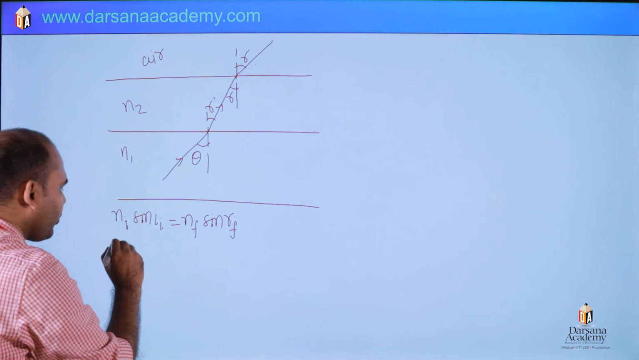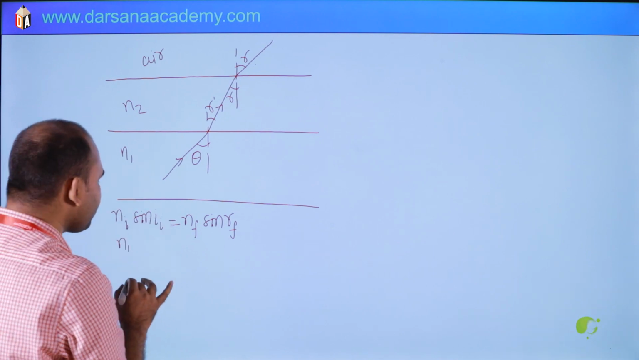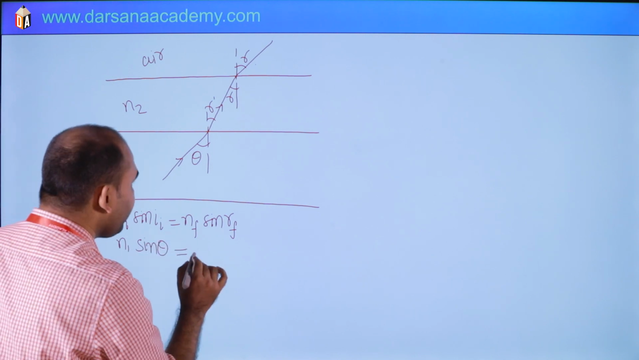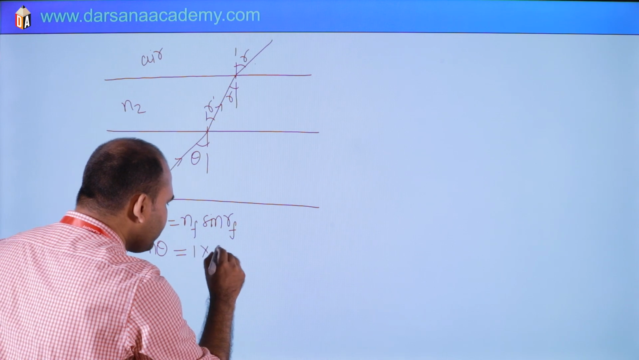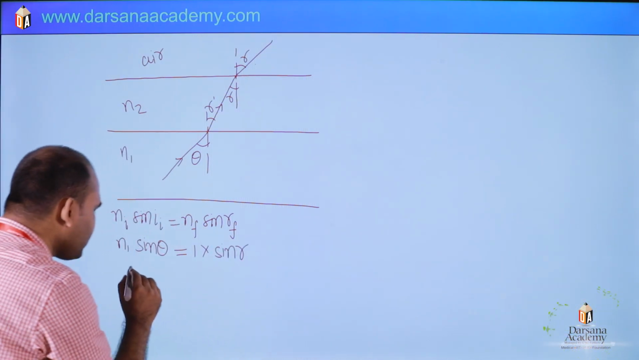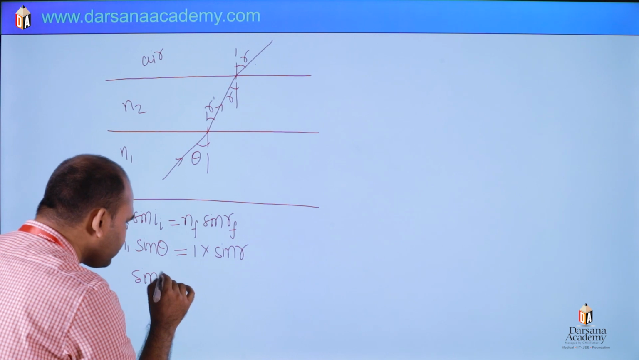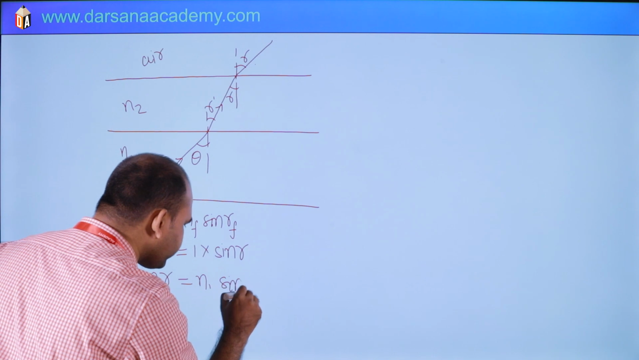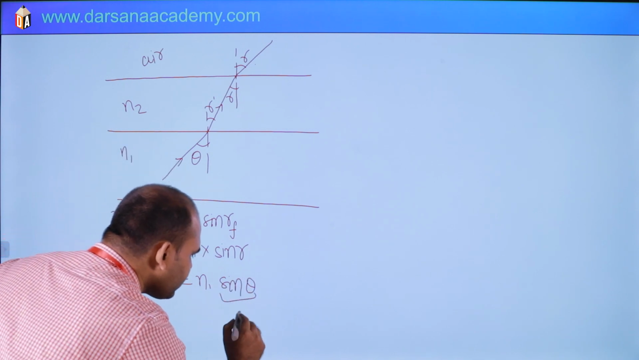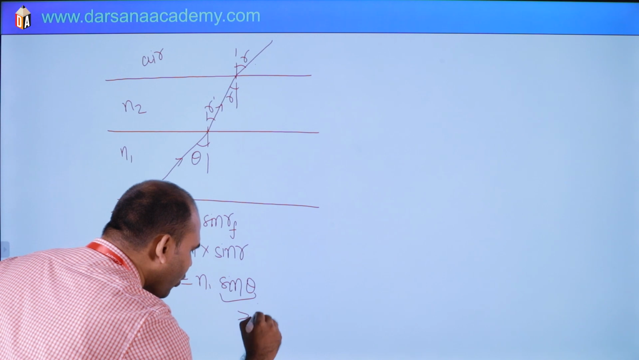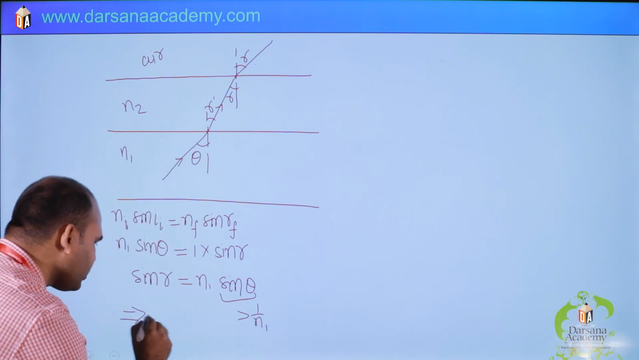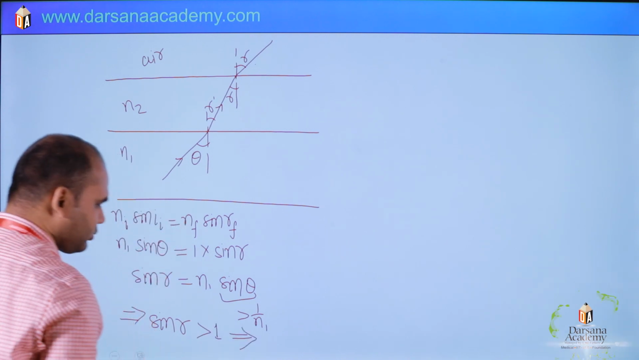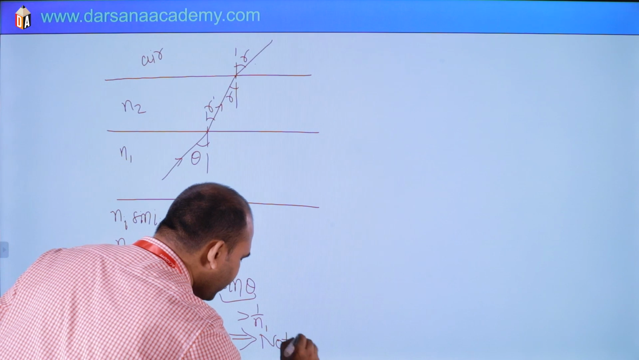So Ni is what? N1. Sin I is what? Sin theta. Nf is 1 here into sin R. So sin R will be what? Sin R equals to N1 sin theta, and sin theta, this one is greater than 1 by N1. That means what? Sin R will be greater than 1, which is not possible. Sin value can't be greater than 1.